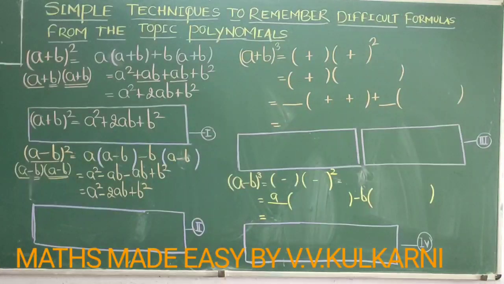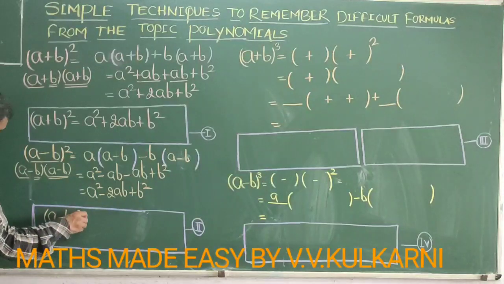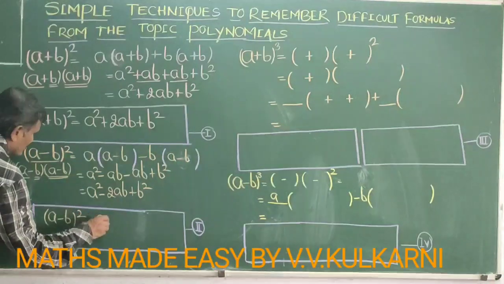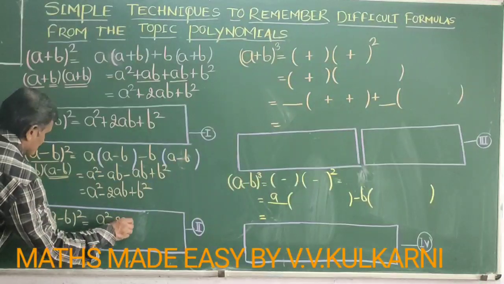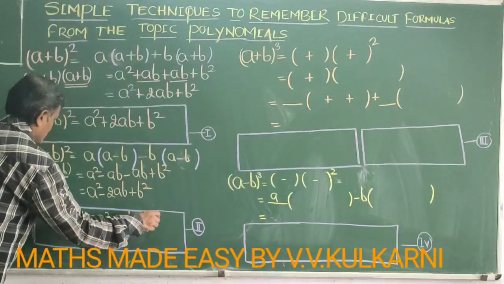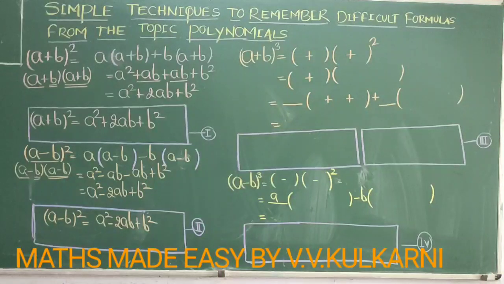So finally the second formula that we will get is a minus b whole square is equal to a squared minus 2ab plus b square. So what I have done is the square of a binomial, and then the difference of binomial square I have found here. Now this is how you can remember the formula. If you tend to forget, then practice it many times. I am sure you will never forget in your life.